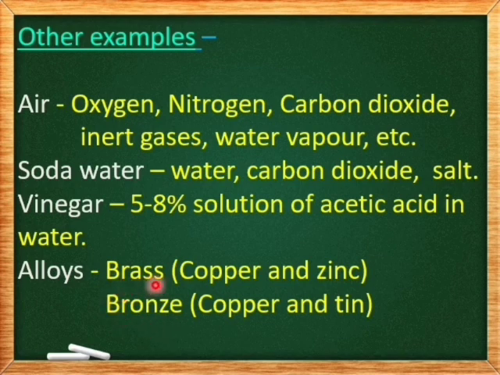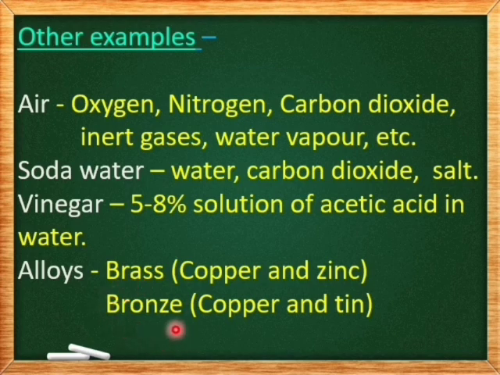Brass is a combination of copper and zinc, copper 70% and zinc 30%. But the composition may vary because mixtures can have variable composition. Copper and zinc are indistinguishable from each other. Hence, brass is an example of a homogeneous mixture.